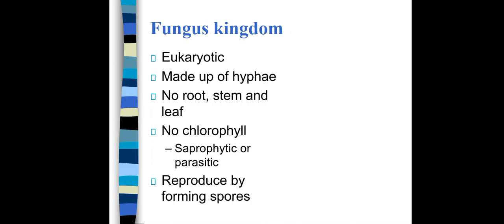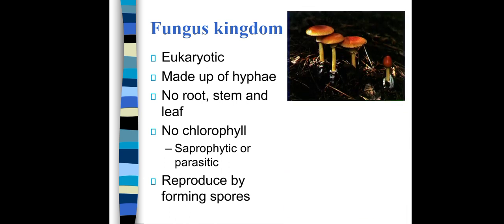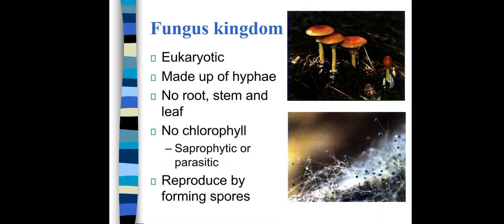Fungus kingdom. They are eukaryotic cells made up of hyphae, no root, stem and leaf, no chlorophyll. So they are saprophytic or parasitic like bacteria, and they reproduce by forming spores.